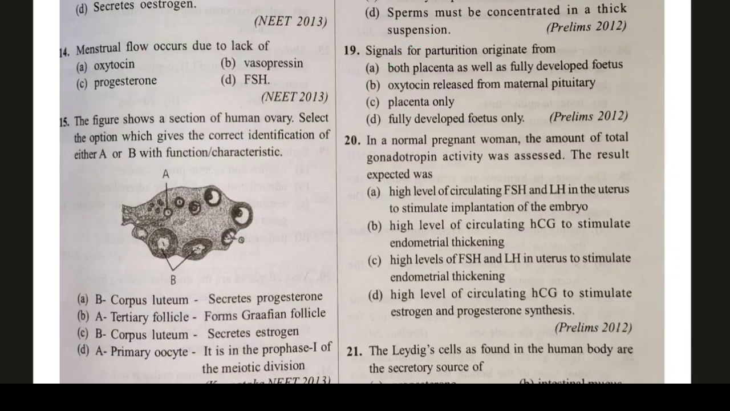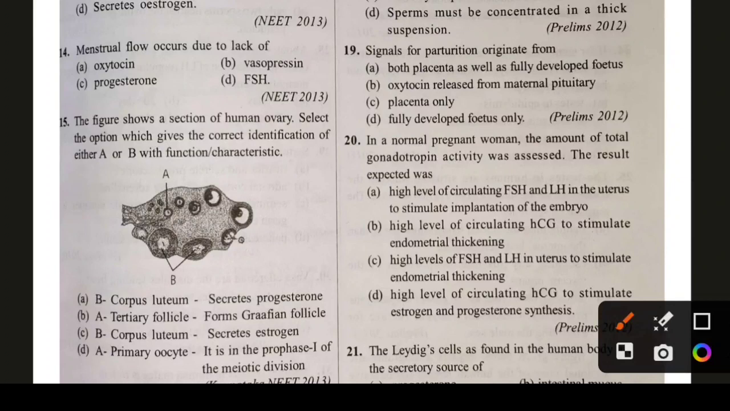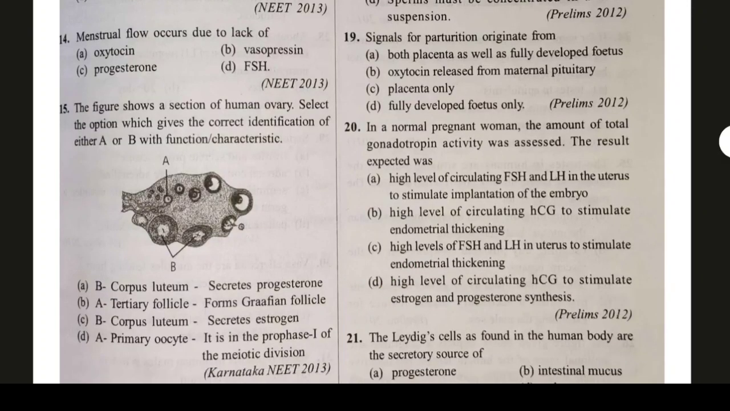Question number 20. In a normal pregnant woman, the amount of total gonadotropin activity was assessed. The result expected was, what is the result? Option D, high level of circulating HCG to stimulate estrogen and progesterone synthesis. That is the result when total gonadotropin activity was assessed.